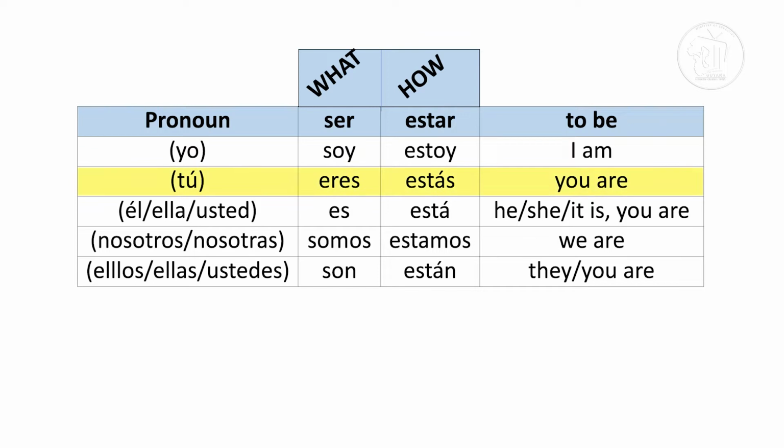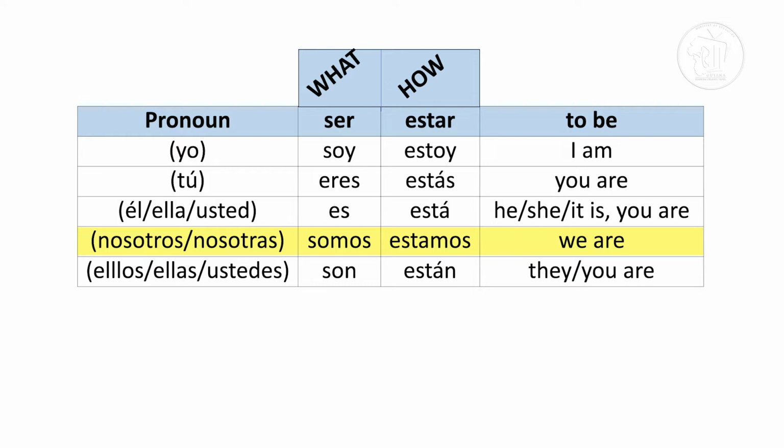Tú estás feliz. Él está feliz. Ella está feliz. Usted está feliz. Nosotros